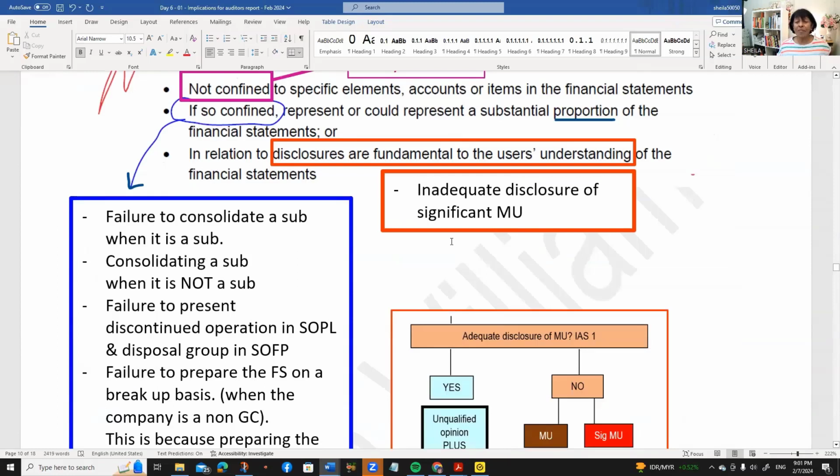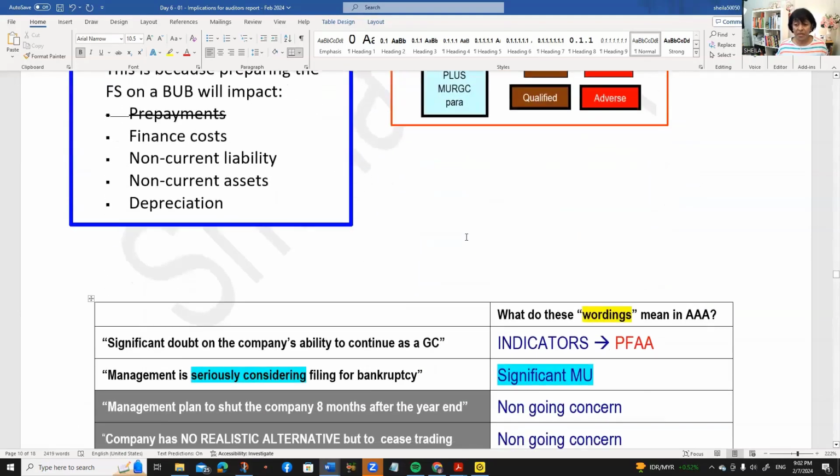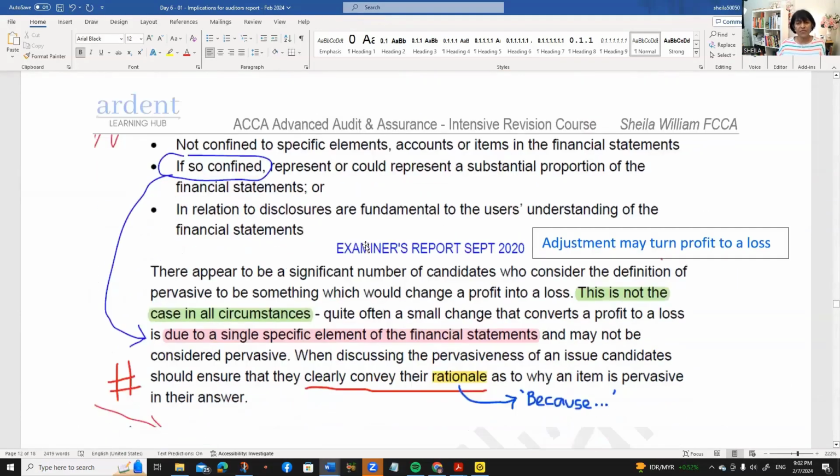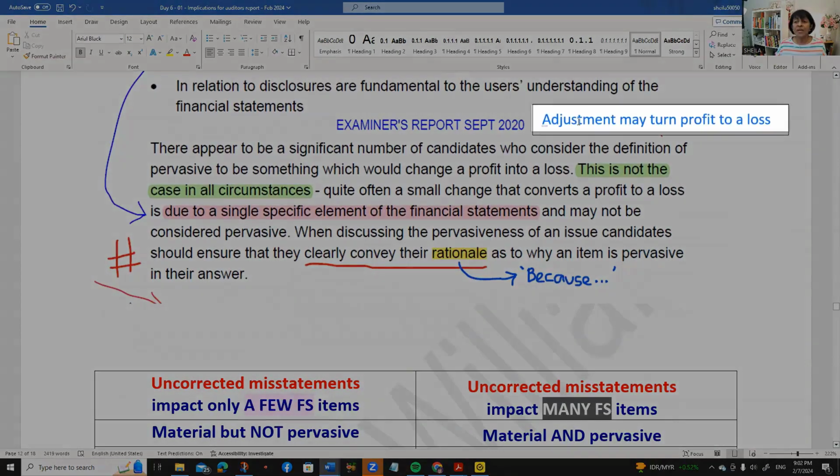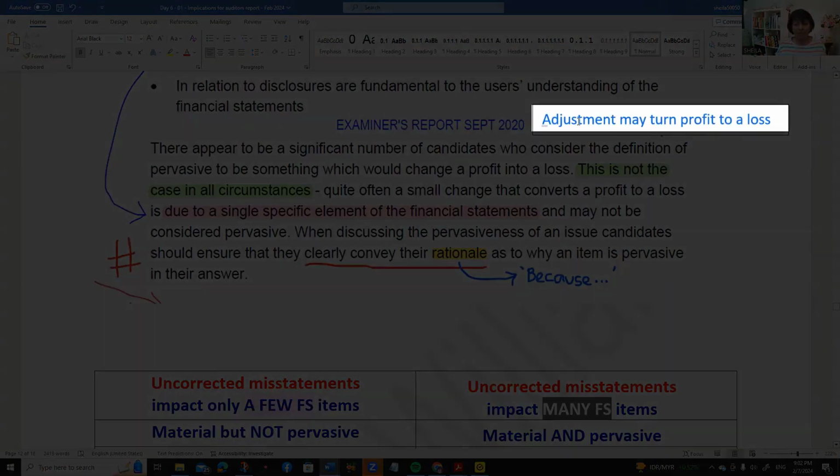So in order to come up with an opinion on the financial statements, you've got to consider whether it is a misstatement or limitation of scope, then go on to the severity, which is whether it's material and whether it is pervasive. And from there, you can choose your opinion. Still on the examiner's report, this is very important. An adjustment may turn a profit into a loss.